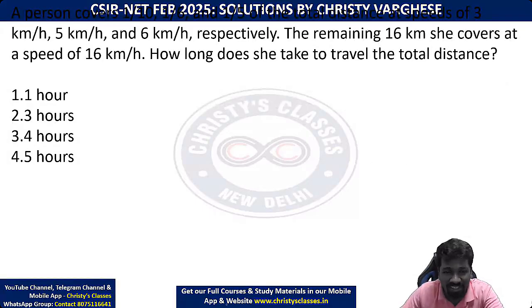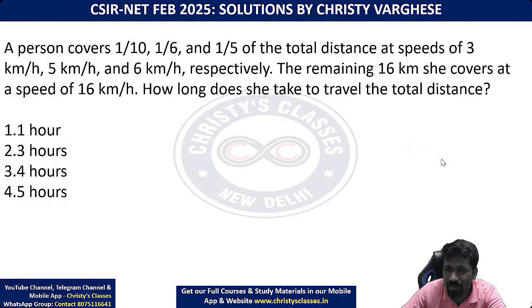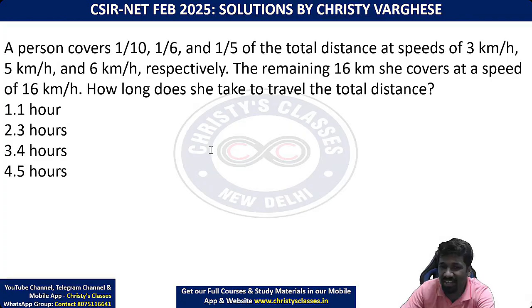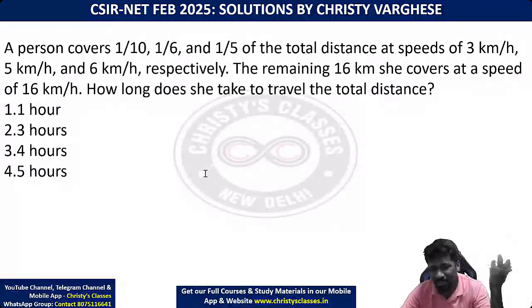So this question, now you will be surprised to see CSIR repeated another question. This also was discussed in the physical science subject question paper. But वो physical science question इसका first part ही पूछ रहा था. Here they are asking little extra. So this is an extended version of that question.